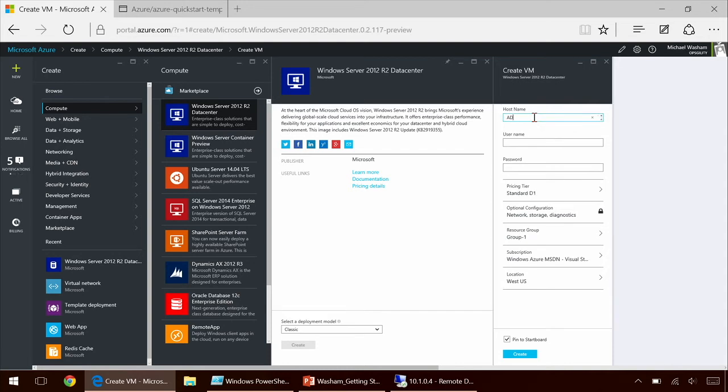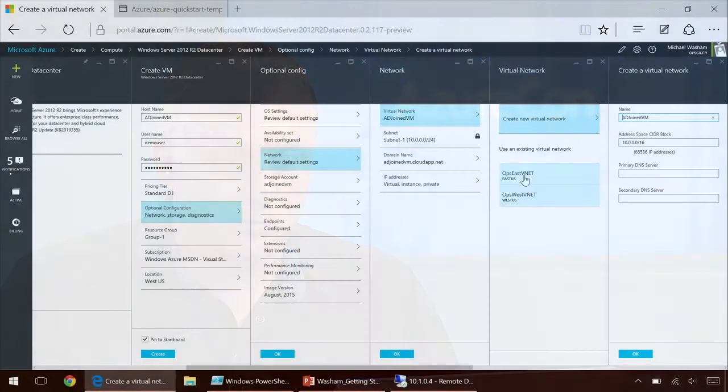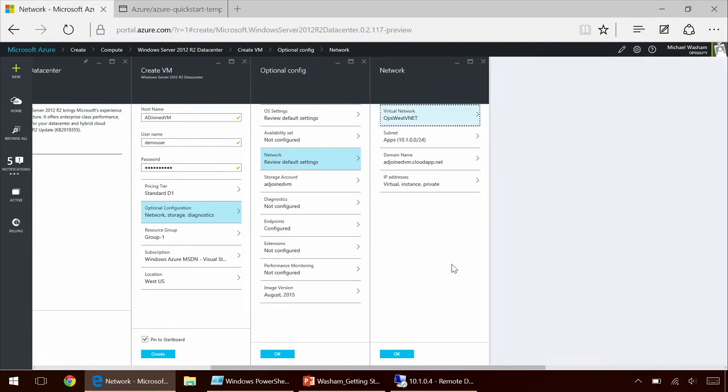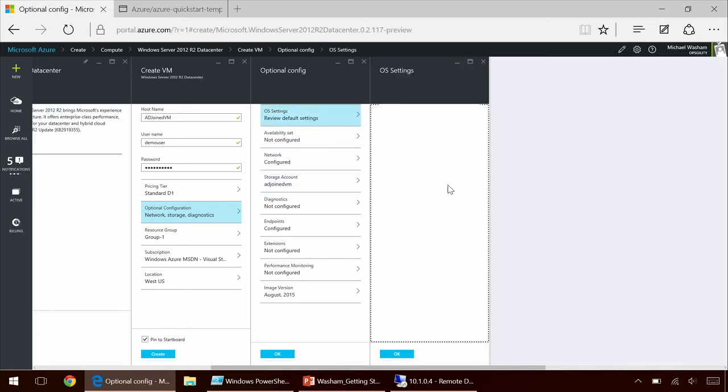So I'm going to go ahead and name this VM AD joined VM, specify the local username and password, and I'm going to deploy this virtual machine to the same network that my Active Directory is configured on. That way I can reach the domain controller. And that would work with either Ops West VNet or Ops East, either one, because they're both connected back to the on-prem network. And to configure domain join, it's under the OS settings section.